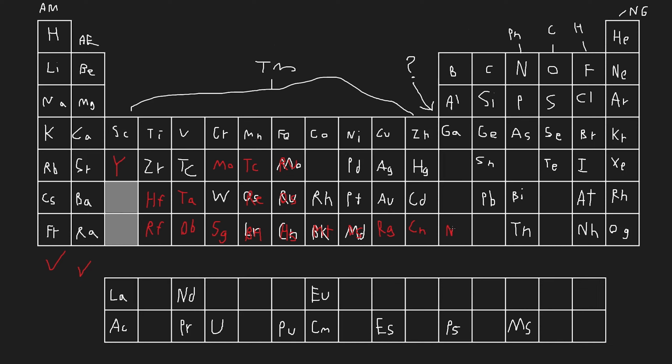Nihonium, which is over here. I was just completely wrong about where that one was. Then we have Flerovium, Moscovium, Livermorium, Tennessine, and Oganesson. So I got Oganesson, so I guess that counts for something. Above, we have polonium. I forgot about polonium. But guess what, guys? I was right about bismuth, and I was right about lead.